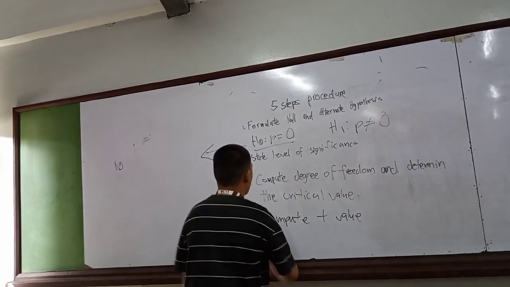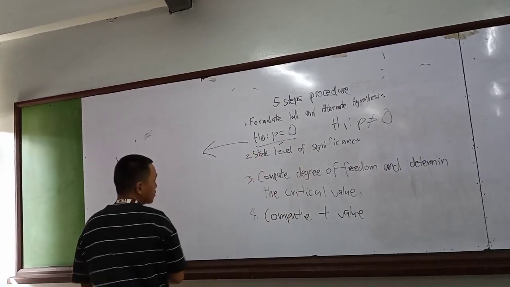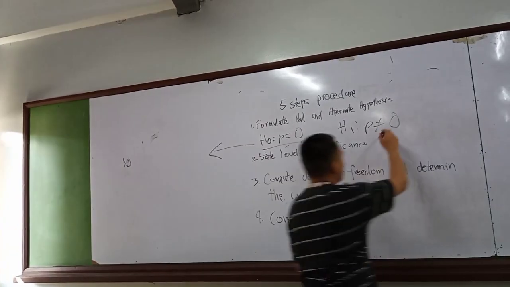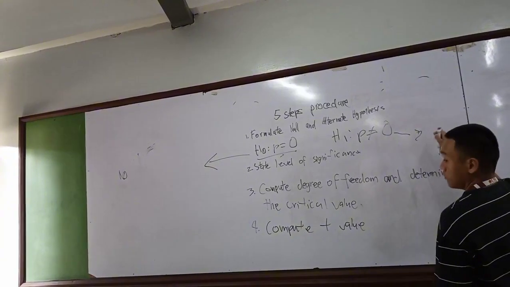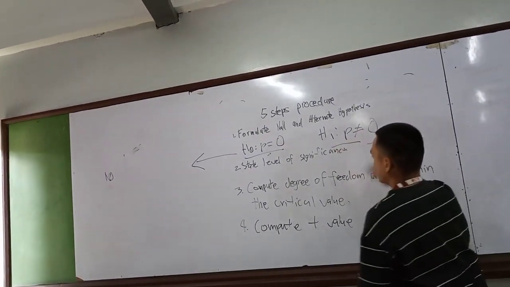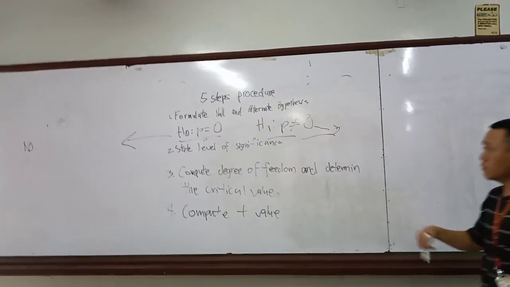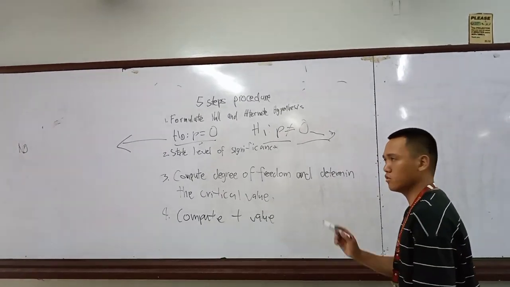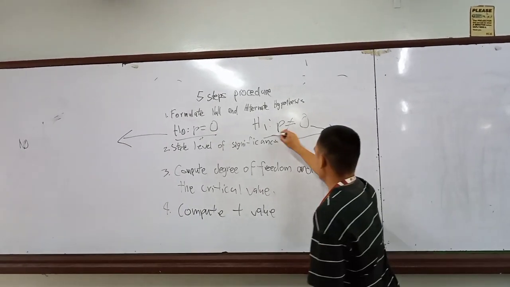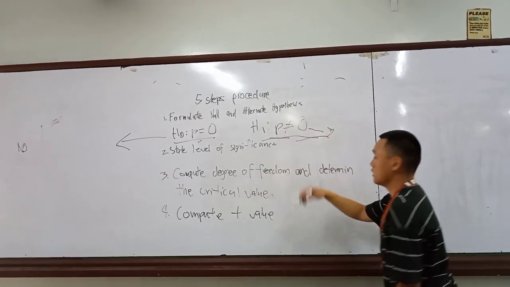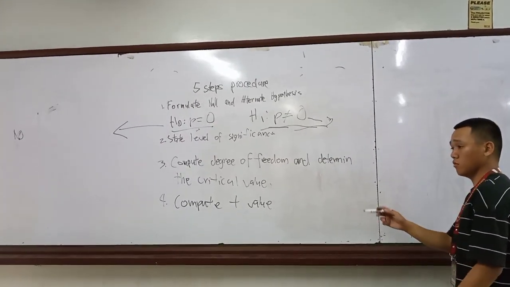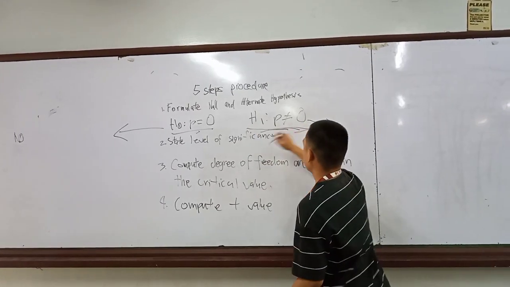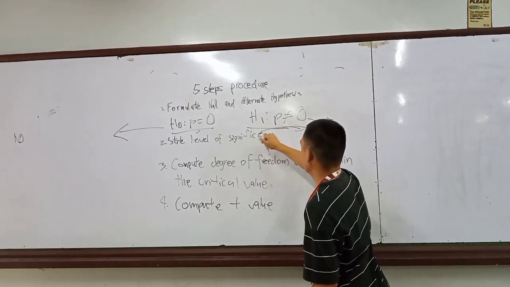So if we end up here, that means there's no correlation between them. While this alternate hypothesis means that there's a significant correlation between two variables. If the conclusion is that there is a significant relationship between hours of studies and the exam results, we're going to conclude it with this symbol.